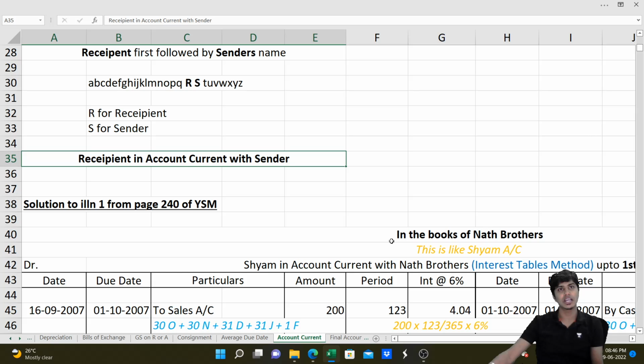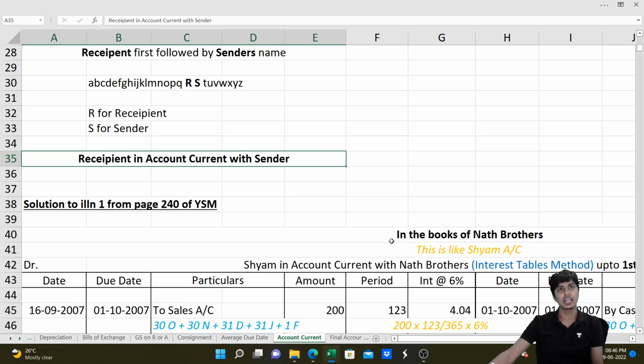Under product method, for this amount, you will find the product: amount into period, amount into period, amount into period. In interest table method you do amount into period into rate of interest. Here you do amount into period. And later, once you find the product, on the total of the product, you will identify the interest. You will do it like this. On the product, you compute interest.